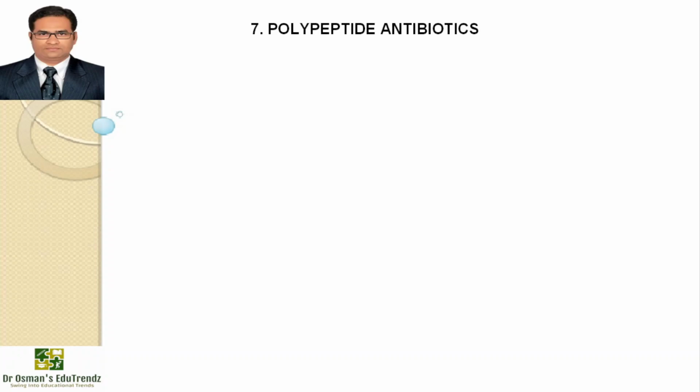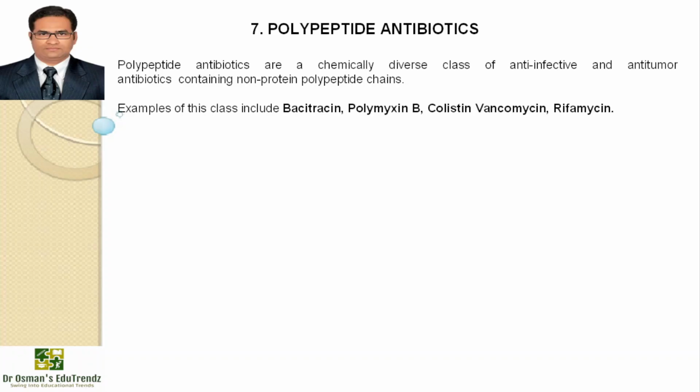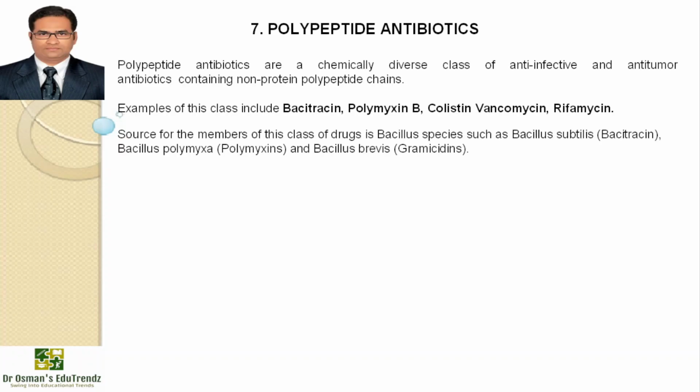We have another class, the second last subclass, that is polypeptide antibiotics. These are a chemically diverse class of anti-infective and anti-tumor antibiotics containing non-protein polypeptide chains. Examples here include bacitracin, polymyxin B, colistin, vancomycin and rifamycin. The source for this class of drugs is Bacillus species, such as Bacillus subtilis, that is bacitracin, Bacillus polymyxa, that is polymyxins, and Bacillus brevis, that is gramicidins.